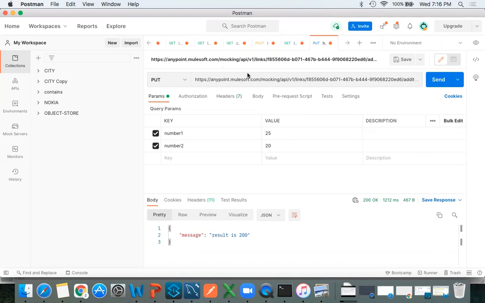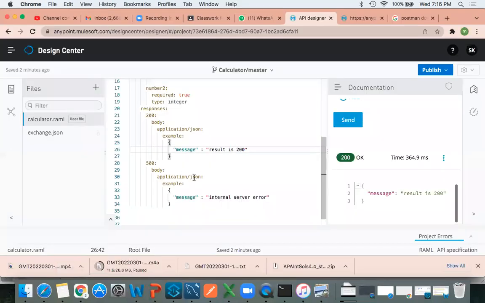What will the client understand? If I pass these query parameters, I am getting this response. Now the client is thinking, the result is 200, right? The client will give feedback saying that instead of "result is", you should write "addition is". That feedback you will get from the client. The moment you get it, you have to come here and change it.